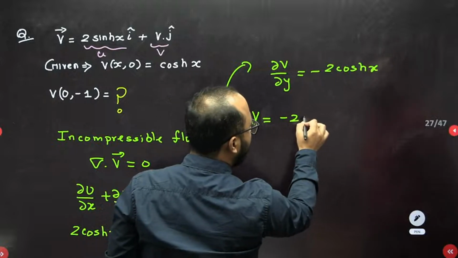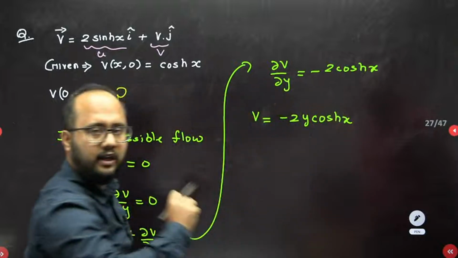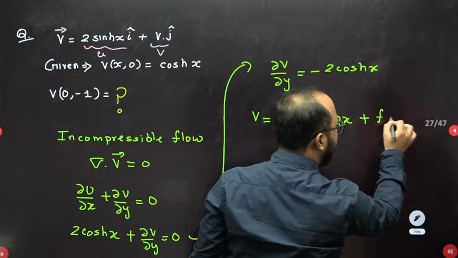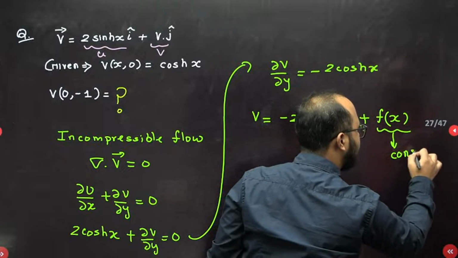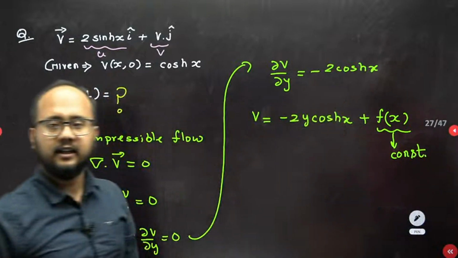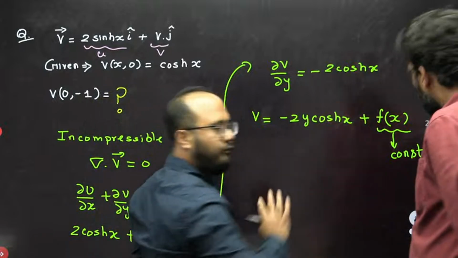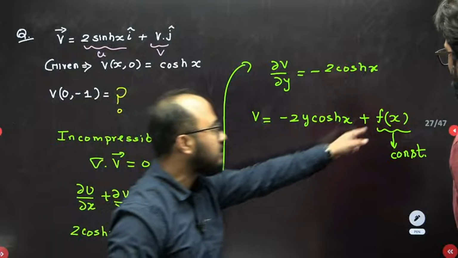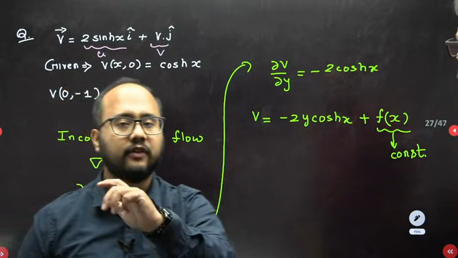If I do the integration, it will be minus 2 y cosh x, as it is dou v by dou y, so integration will be with respect to y only. But remember the constant: it has to be a function of x only, because you have a partial differentiation with respect to y. So this is the velocity function. But we should know what f of x is. Without knowing the value of f of x, we cannot solve.